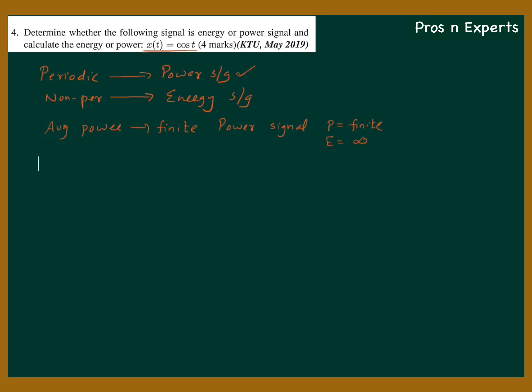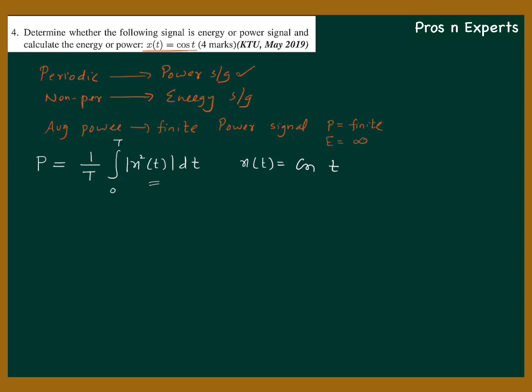What is the equation to find out the power of a signal? Power is given by 1 by time period, integral over one complete time period 0 to T, x square of t dt. This is the expression to find out the average power of a signal. So our signal x of t is equal to cos t. Before putting this into this equation, we need to find something, that is nothing but the time period.